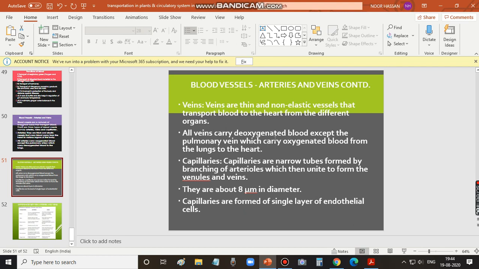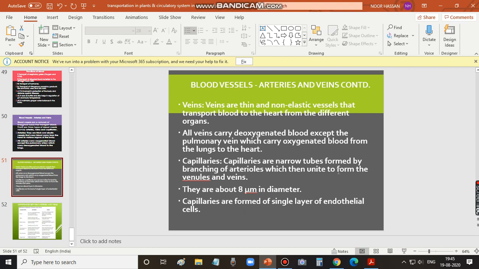Like arteries, which carry oxygenated blood, veins carry deoxygenated blood. Here also an exception is there, except the pulmonary vein, which carries oxygenated blood from the lungs to the heart. There also an exception we have learnt, the pulmonary artery, which carries deoxygenated blood.